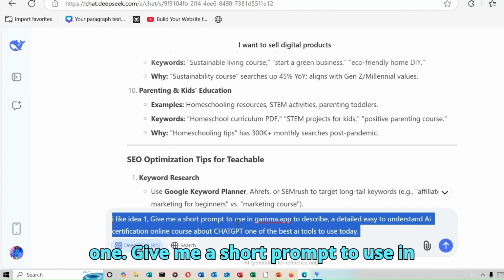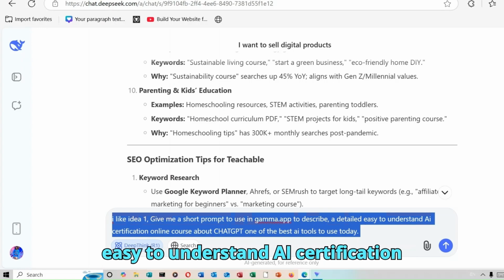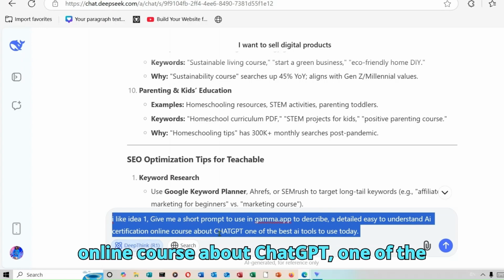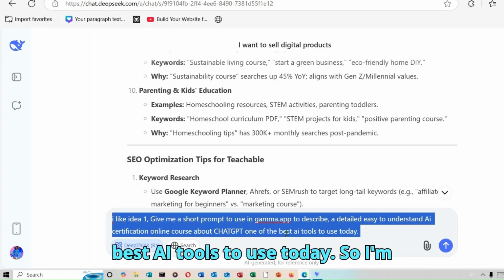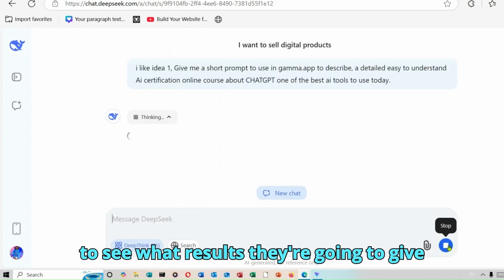Give me a short prompt to use in Gamma.app to describe a detailed, easy to understand AI certification online course about ChatGPT, one of the best AI tools to use today. So I'm just going to click on this enter button to see what results they're going to give us.